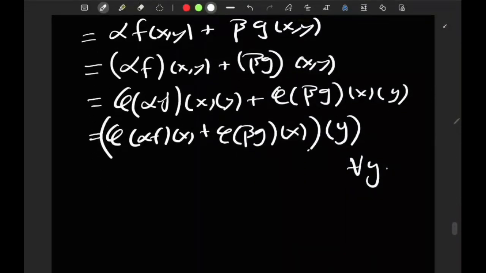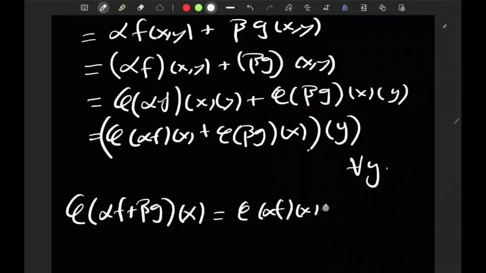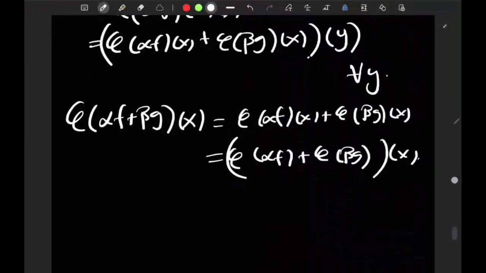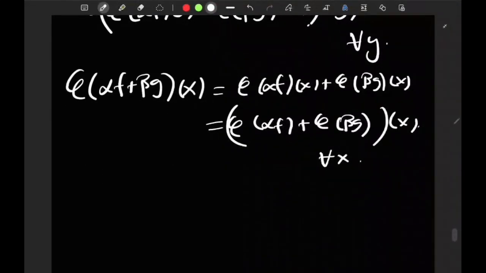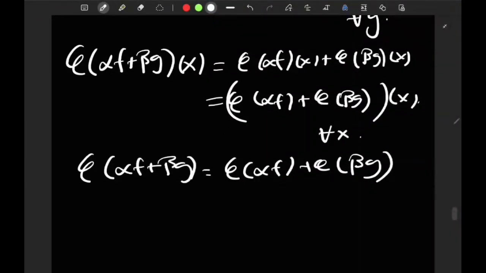So that's why it's true that phi of alpha f plus beta g, of x, is equal to phi of alpha f of x plus phi of beta g of x, which is just phi of alpha f plus phi of beta g, of x. And since again x was arbitrary, I conclude that phi of alpha f plus beta g equals phi of alpha f plus phi of beta g. And yeah, I forgot to take care of the scalars, but it's really the same thing.